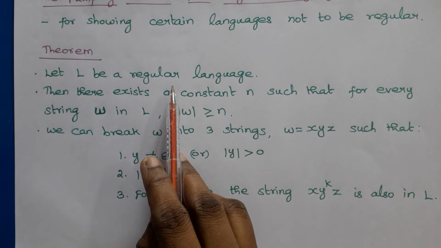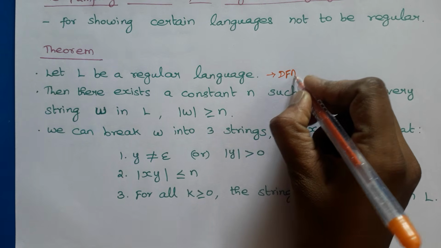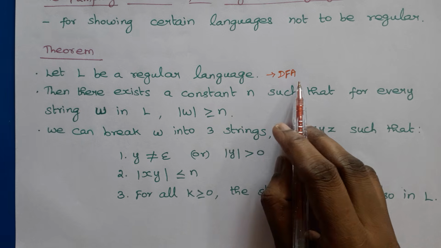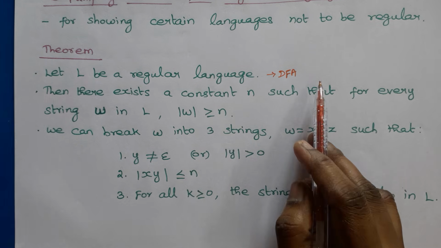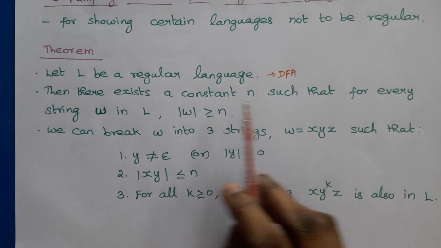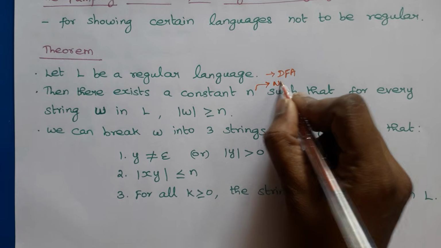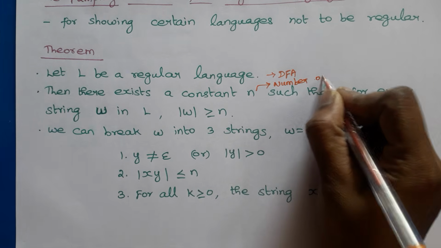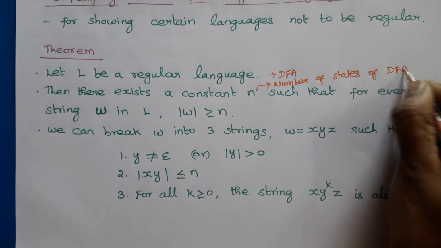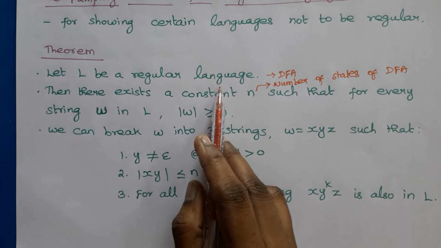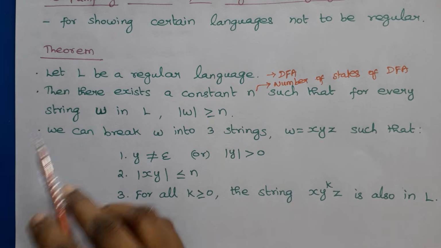L is a regular language means it can be generated by a finite automaton. Here we are going to consider a DFA. If a language is regular, then it can be constructed by a DFA. Then there exists a constant n. Here n represents the number of states of the DFA. So let L be a regular language, then there exists a constant n such that for every string W in